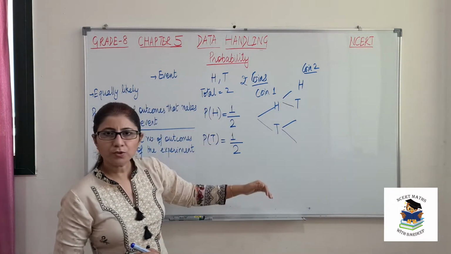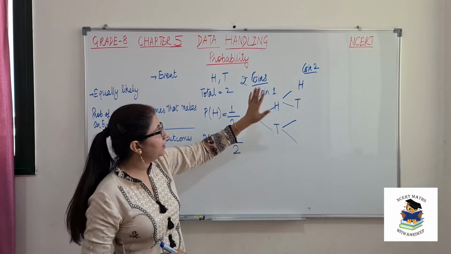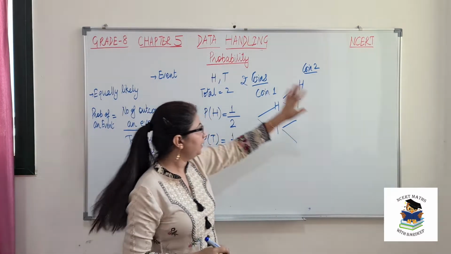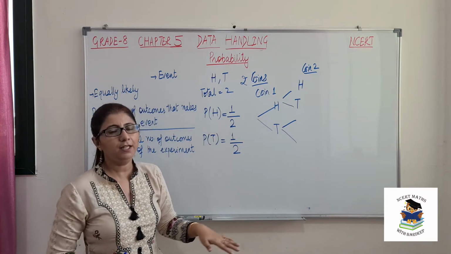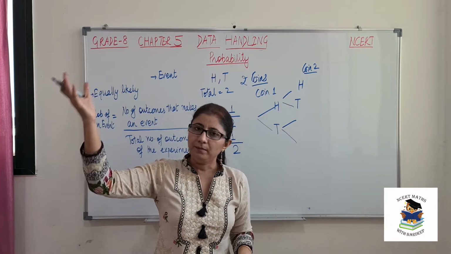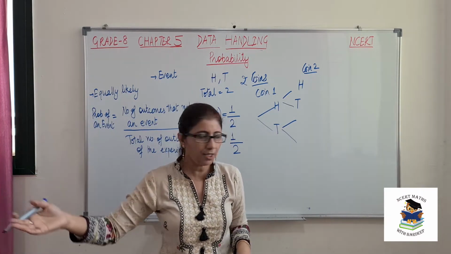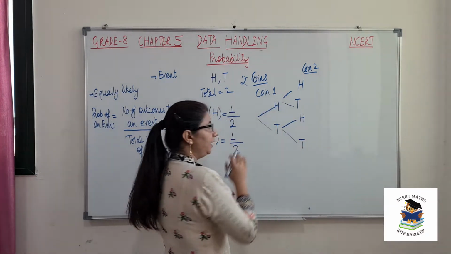If on the first coin itself tail is there, then again coin 2's probability does not depend on coin 1. Means if the first is getting tail, then still there are equal chances that the second coin may get head, may get tail. So that means both options go for tail also.